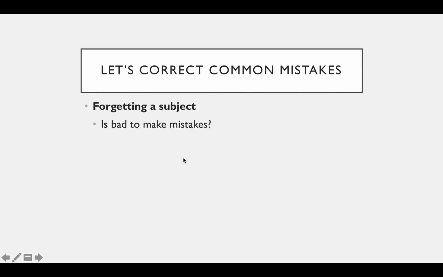And finally, let's look at the last mistake. Forgetting a subject. Is bad to make mistakes? I often see students asking a question like this, is bad to make mistakes? But we need a subject. The subject here is it. In a sentence, it would be, it is bad to make mistakes, or it is not bad to make mistakes. So the question is bad to make mistakes? How can we correct that? Is it bad to make mistakes?